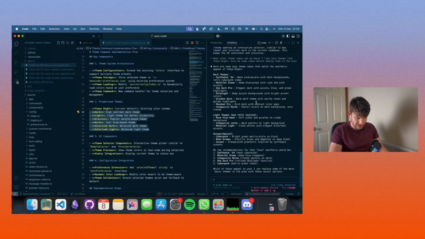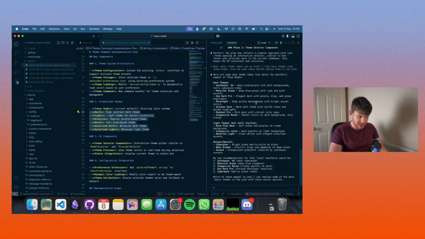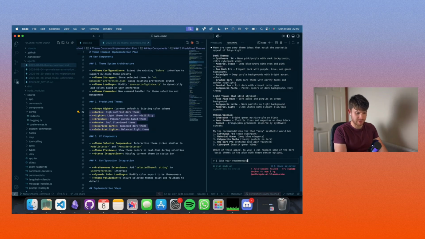What have we got here then? Dark themes: Synthwave 84, neon pink, purple with dark backgrounds, retro cyberpunk vibes, nice. Material Ocean, deep blue greys with cyan and pink, great. One Dark Pro, elegant dark with purple, blue and green highlights. Growth Box Dark, warm dark theme with earthy tones and golden highlights. Quite like his recommendations actually.